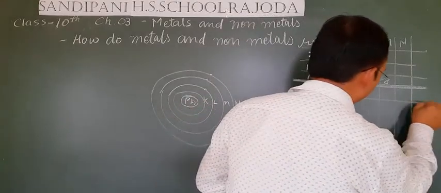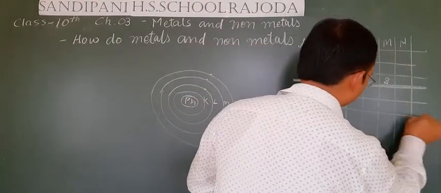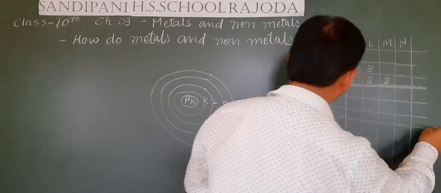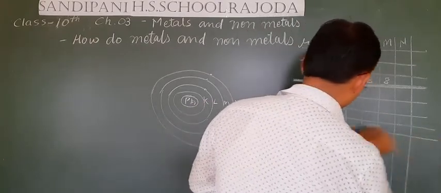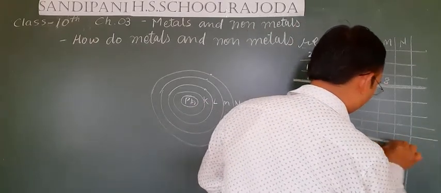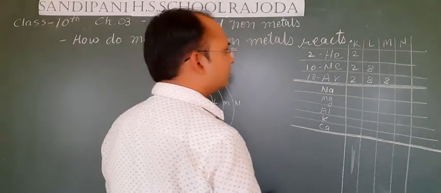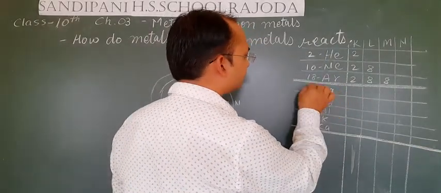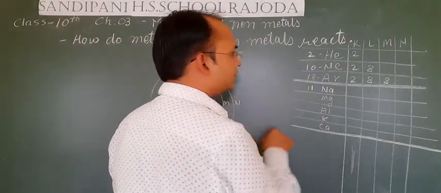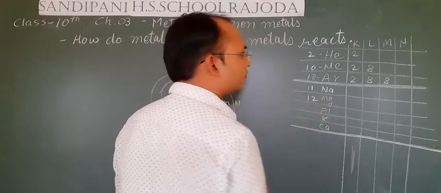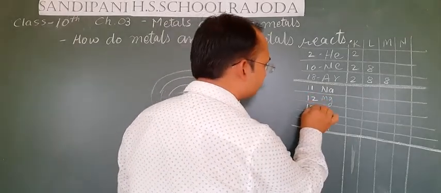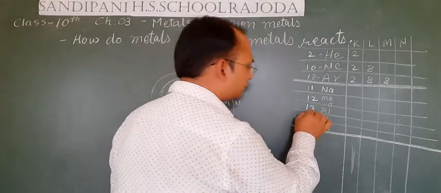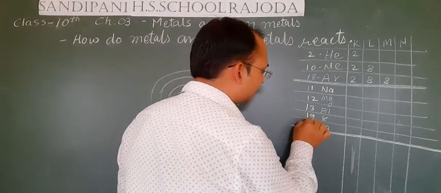These are the main metals. Let's see their atomic numbers. The atomic number of sodium is 11, magnesium is 12, aluminium is 13, potassium is 19 and calcium is 20.